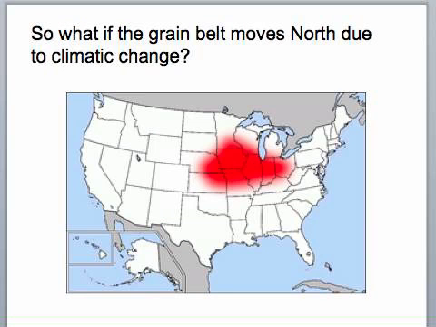Now you can see that in the USA, where here you can see the red area on this slide are the grain belts. Now that area that we can grow grain will steadily shift in a northerly direction towards Canada, starting to peek into Canada. Remember, you can't just suddenly move those farms. They're going to take time to restructure and move those farms with the global warming as the grain belts move north because of a warmer climate.